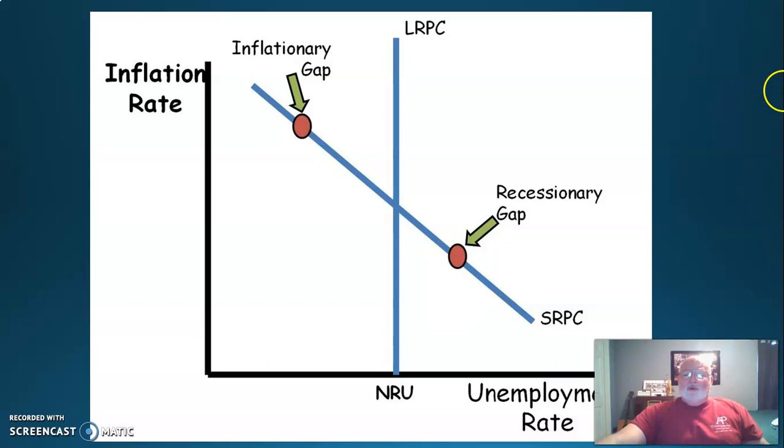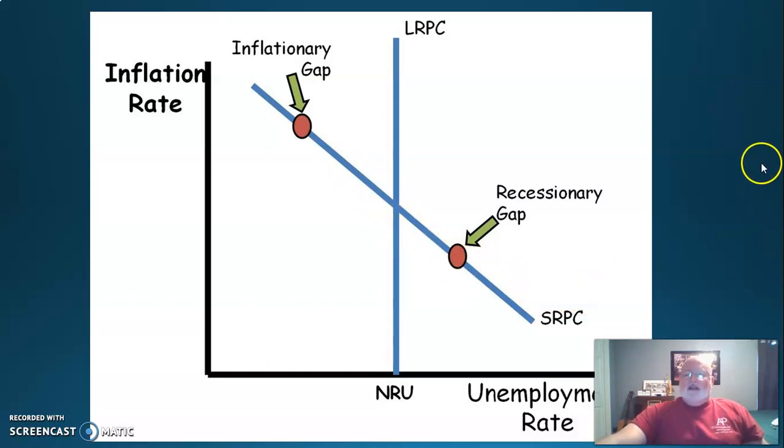Now, and remember, recession's over here. It's the opposite of the AD-SRAS graph. Recession's on the right of the straight line. Inflationary gap is on the left, which is opposite AD-SRAS. The way I remember it, as I've told you 100 times already this year, is I know recessions always have high unemployment. So I just know if unemployment's over here, then in a recession, we're going to have to be over here somewhere. For an inflationary gap, you're going to have high inflation. We're over here somewhere.